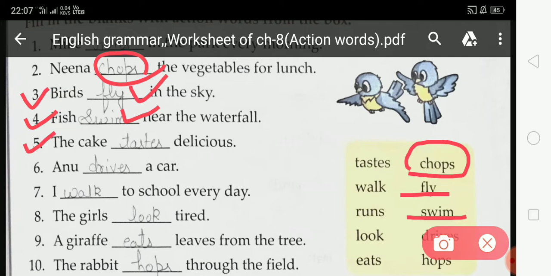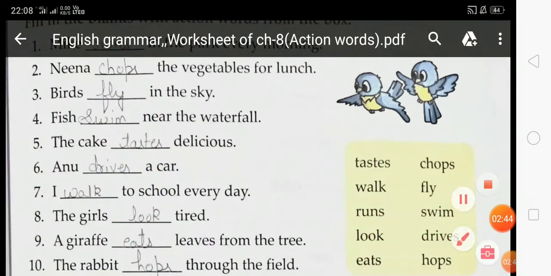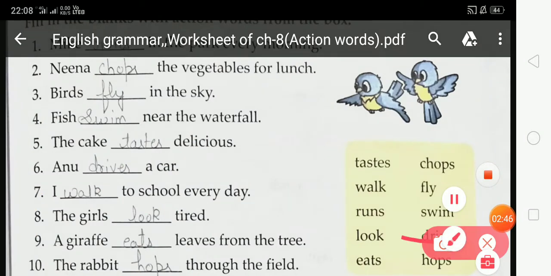Now come to the fifth. The cake dash delicious. So students, which action word do you have to fill at this blank space? You have to select taste from this box and fill it at this blank space. Now come to 6. Anu dash a car. Which action word is suitable at this blank space? Drives. You have to select drive and fill it at number 6.